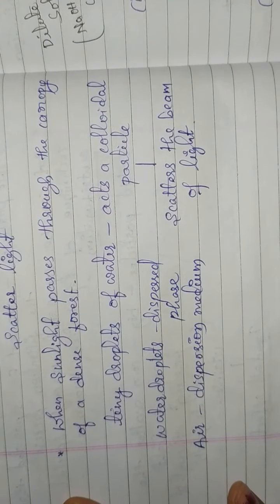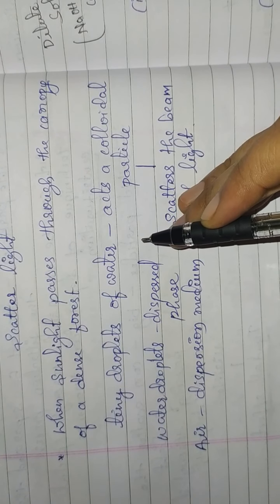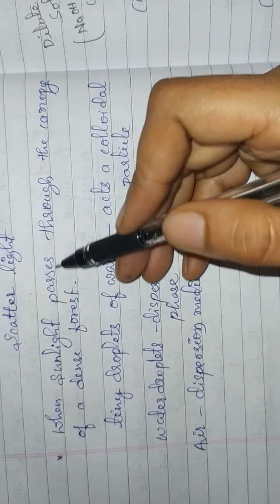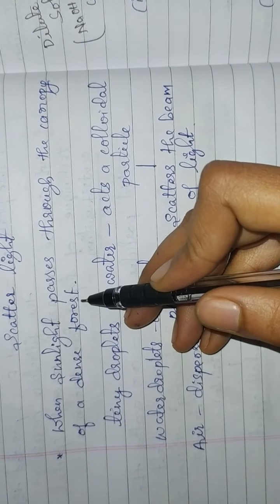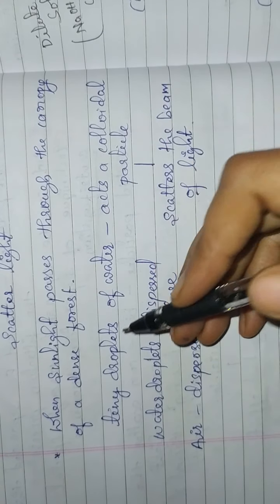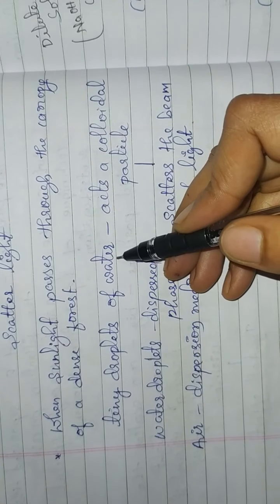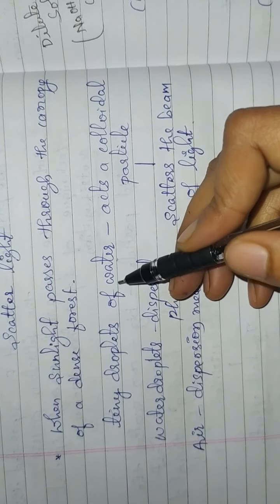We can also observe the Tyndall effect in a dense forest. When sunlight passes through the canopy of a dense forest, the tiny droplets of water are suspended in the air.